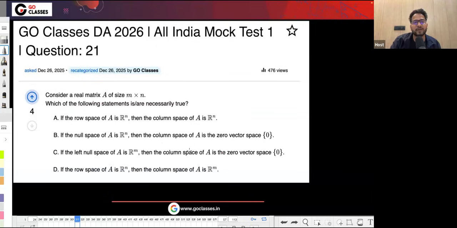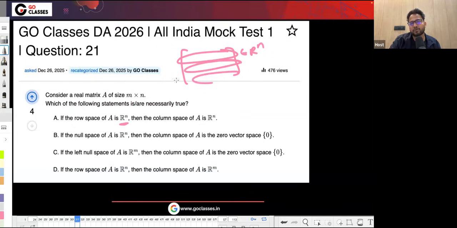So what is this saying? Consider a real matrix A, which is m cross n, which of the following statements is or are necessarily true. If the row space of A is R^n. See, A is m cross n, which means m rows and n columns. So n columns means every row is from R^n. And how many rows are there? m rows. Now they are saying if the row space of A is R^n, which means it is basically completing R^n, then the column space of A is R^m.